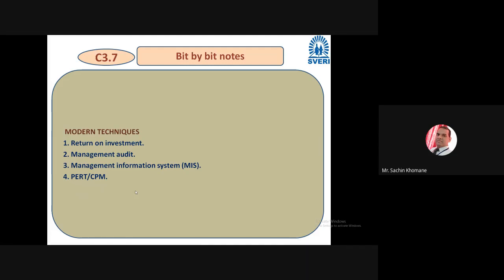Investment management audit, management information system, MIS. You are well known about CPM and PERT as you learned the operational research subject. But here is the application, especially in the organization. So people look at CPM and PERT as a control technique. Let us discuss these modern techniques also one by one.